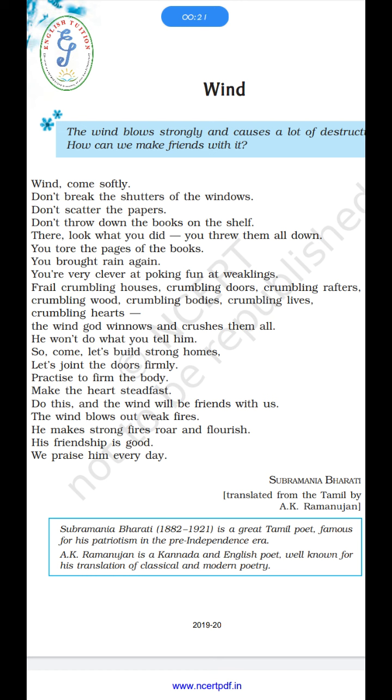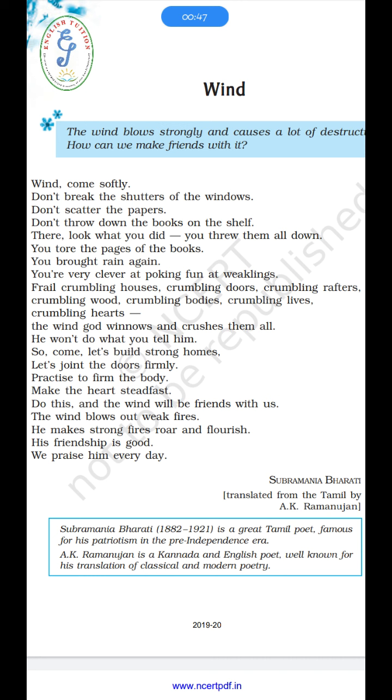You know, students, what is wind, right? The air all around us, the moving air, is called wind. These are the basic definitions of the word wind. But rather, what wind is, how we see the wind, the poet has described the wind in a very nice and simple way. So let's go through it.